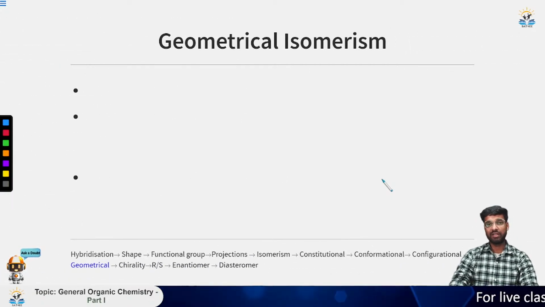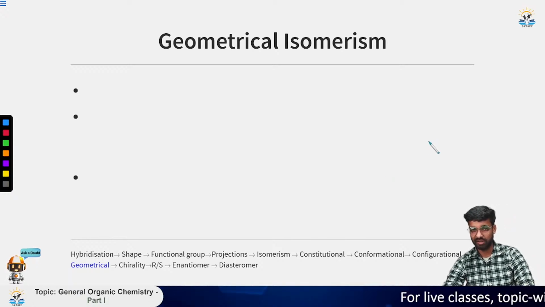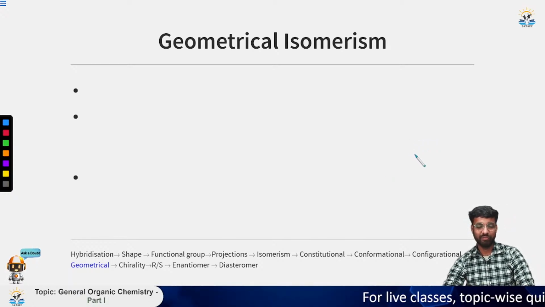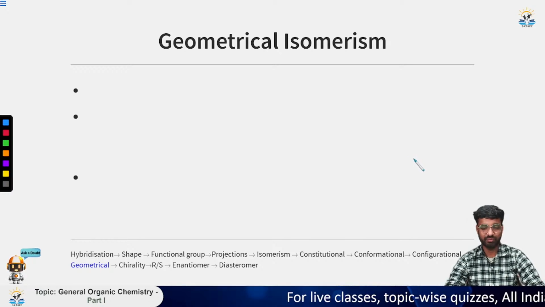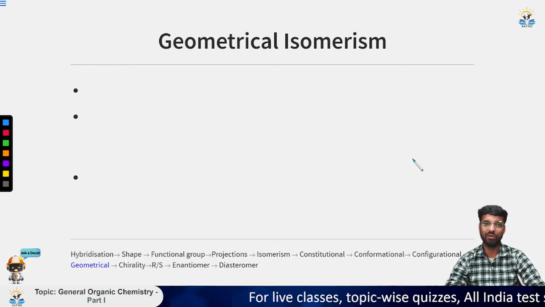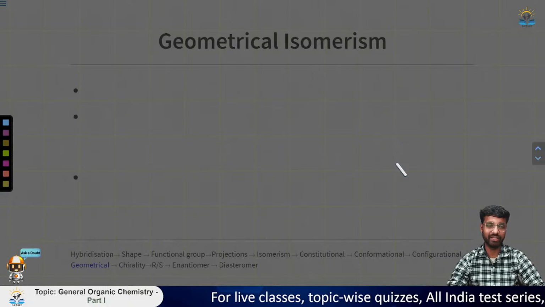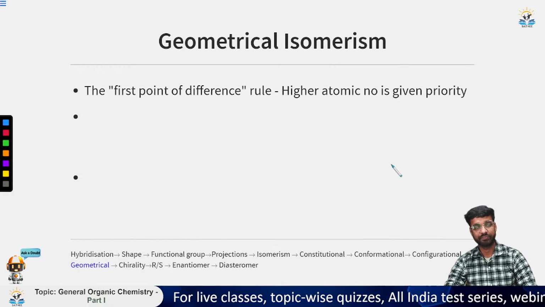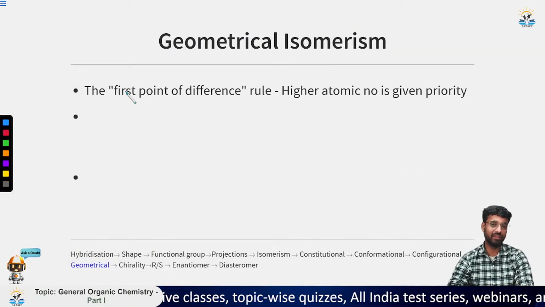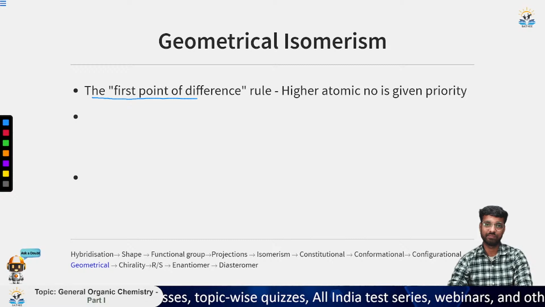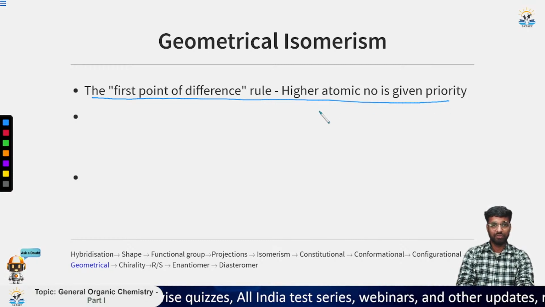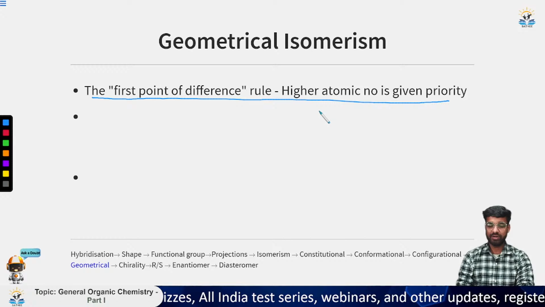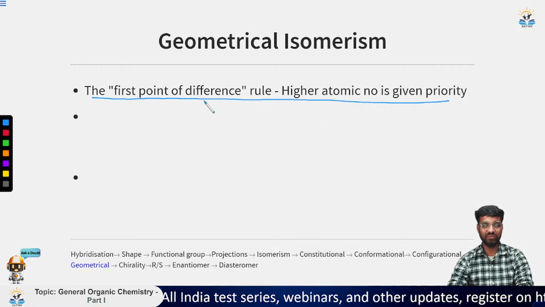Now what are geometrical isomers? I have told you earlier that geometrical isomerism occurs due to a change in the substituent on either side of a double bond, or the same. So we have this EZ configuration, or you can say cis-trans configuration. These are the rules to prioritize and say which one is E and which one is Z.